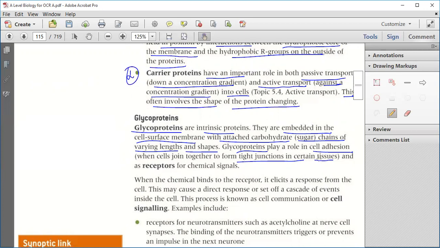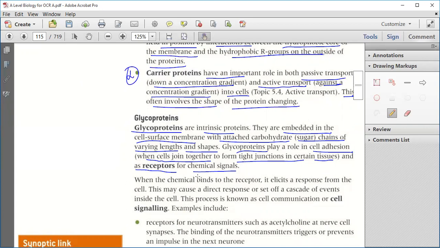Now, glycoprotein plays an important role in cell adhesion, that is, joining together to form tight junctions in certain tissues, and as a receptor for chemical signals.